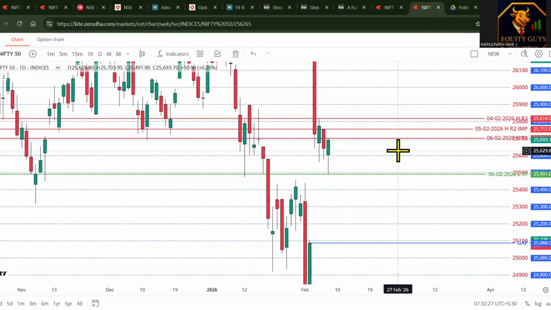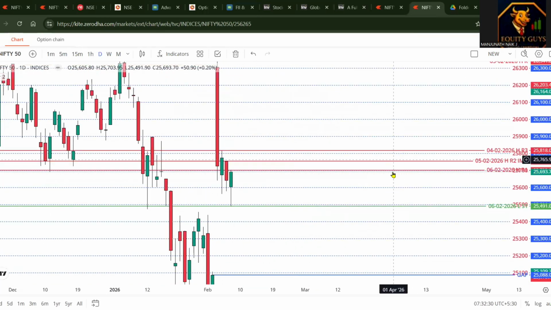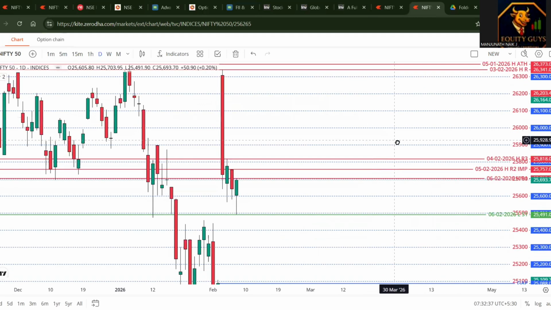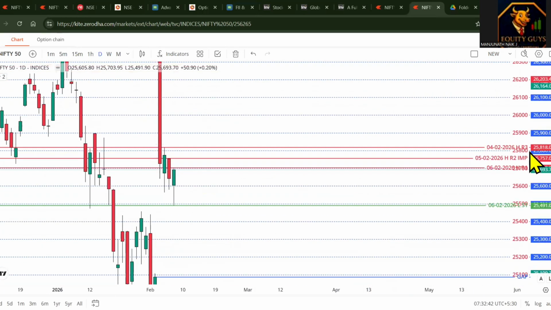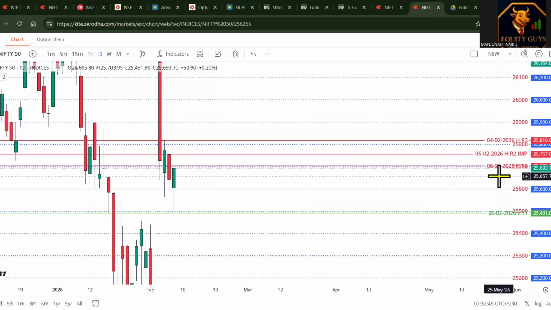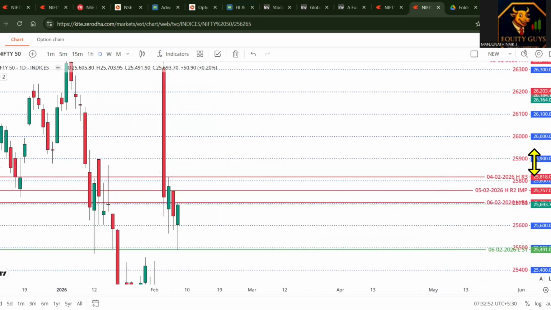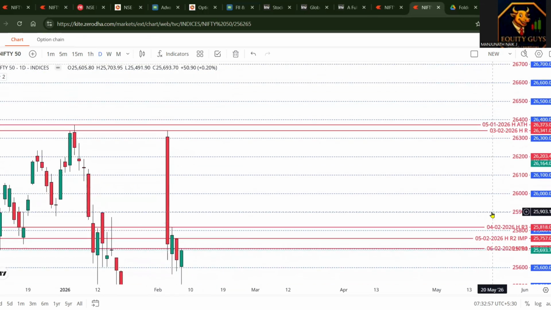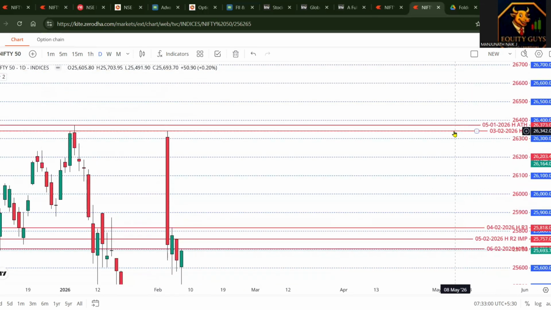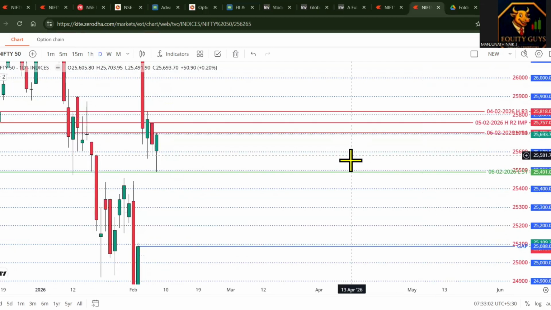I was telling you about this in the option chain. Can you see this? 25,820. This is the zone, right? As per option chain, if we open above this, we might see some bullish rally. Before that, let's first mark support and resistance. First resistance is 25,703. Second resistance is 25,757. Third resistance is 25,818. If that is taken out, then 26,000 will act as the next resistance zone. Then we have multiples of 100, which might act as resistance zones for the day.